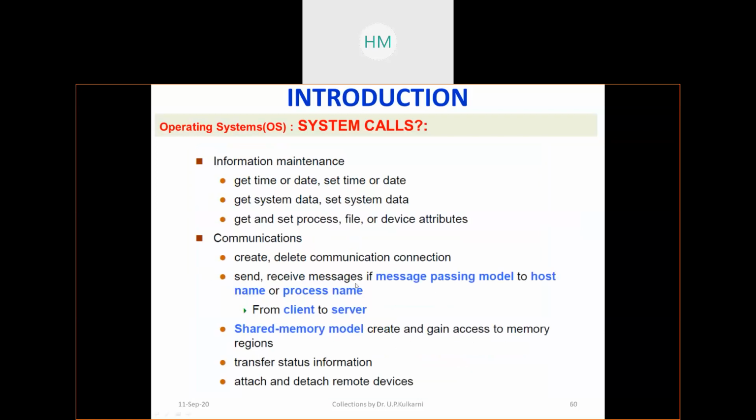And you also have system calls for information retrieval and maintenance, like get the time, get the date, set the time. And you can communicate also, between two processes. That you will see in the next semester. You send a mail, it goes to a server. Or you make a railway reservation, you book a ticket through that, and it goes to the server. How do the two systems communicate? Or within the same system, how do a parent and child process communicate? We will see that later.